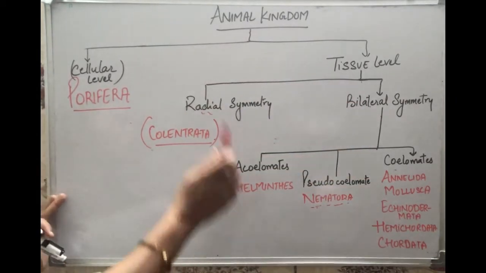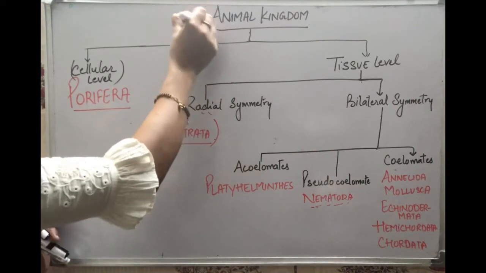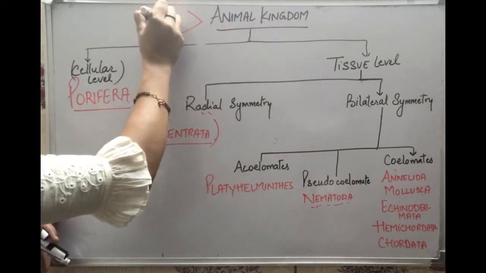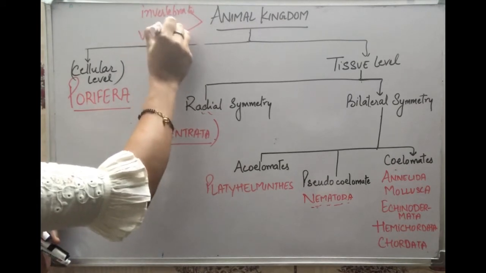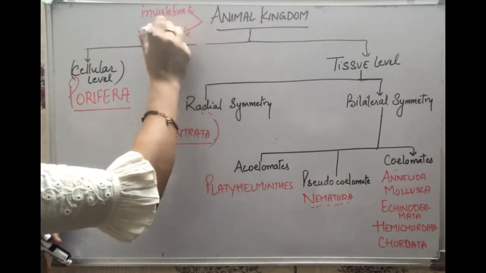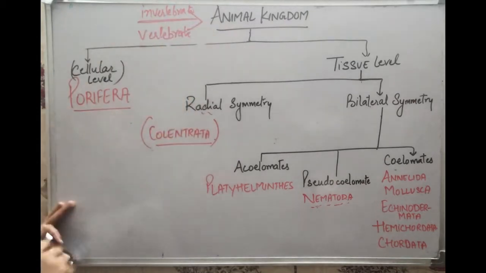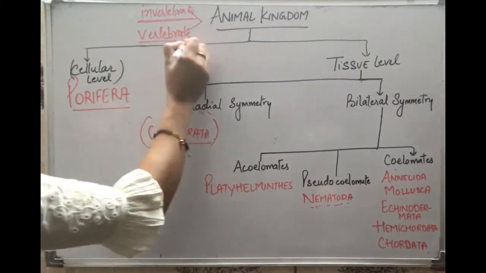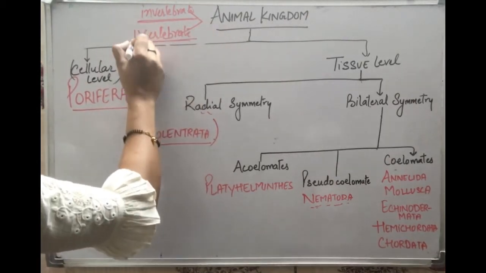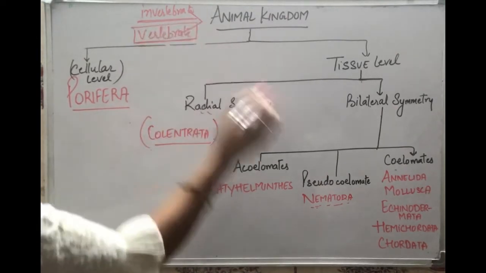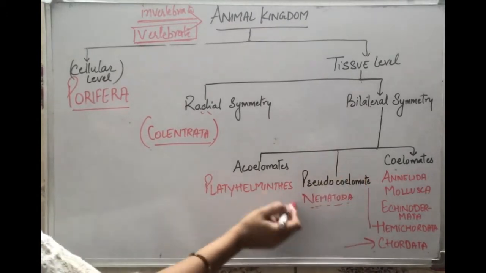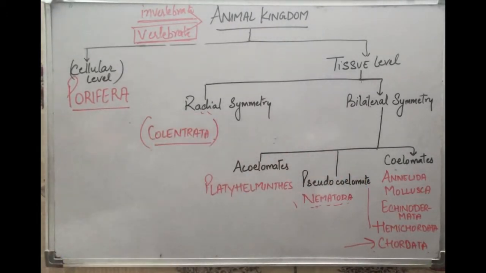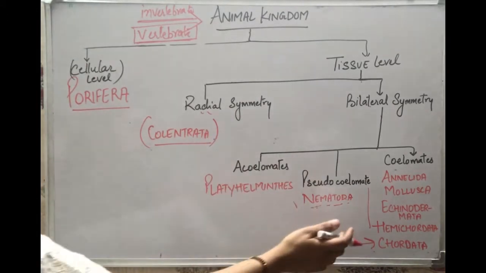In this, the basic difference between the animals we have done is invertebrata and vertebrata. These are the organisms which do not have a backbone and the organisms which have a backbone. So in the vertebrates, we further divide. The chordates are categorized into vertebrates, and the rest of the organisms are all invertebrates because they do not have a backbone in their embryonic stage or when they become adult.